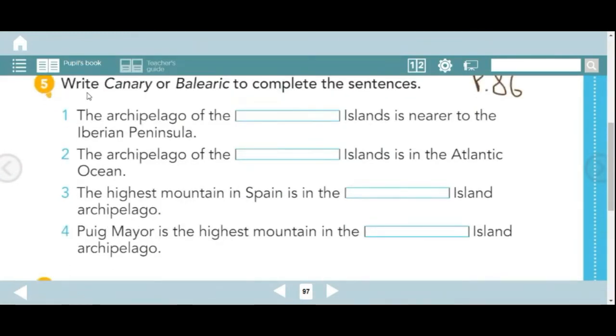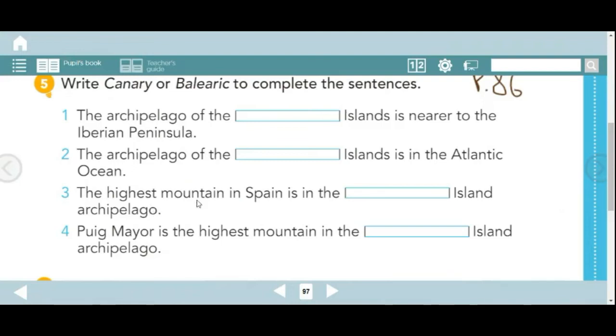What do you have to do here? You have to write only Canary or only Balearic. The first one, the archipelago of the blank is nearer to the Iberian Peninsula. Which one is nearer, the Canary or the Balearic? Number two, the archipelago of the blank islands is in the Atlantic Ocean. Which archipelago is in the Atlantic Ocean, Canary or Balearic? If you cannot remember, go to page 86, and you will see.